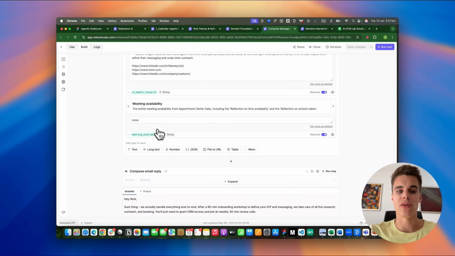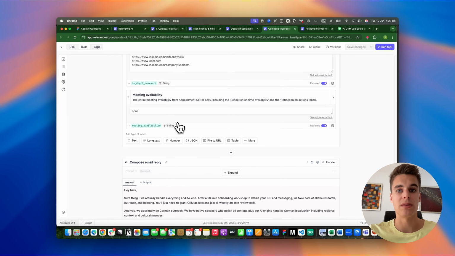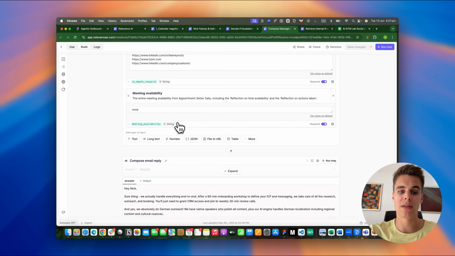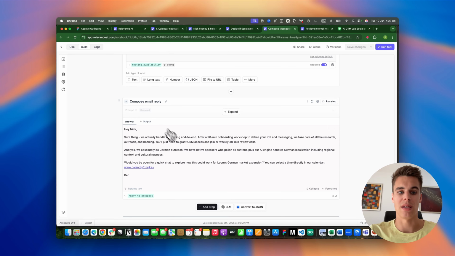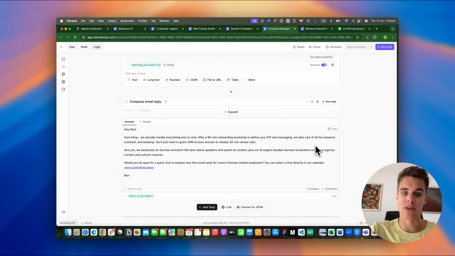And finally, the agent also provides any meeting availability, which in this case is not relevant because the prospect didn't request any time to meet. And so this is the final composed reply. As you notice, it baked everything together. So it talks about that we handle everything end to end, and that after a 90-minute onboarding workshop where we define the ICP and messaging, we take care of everything. So this is the response to the "is it done for you" or "is it done with you" question.